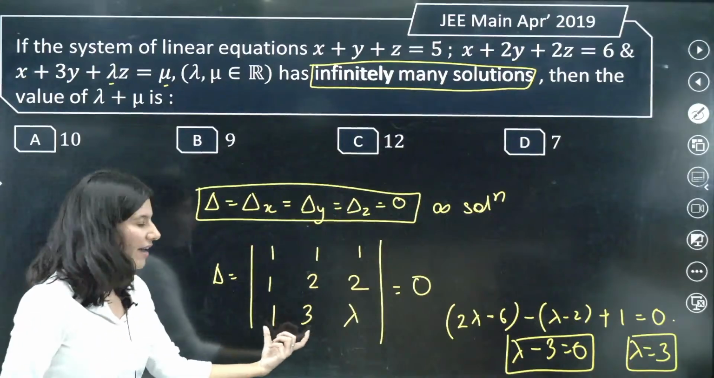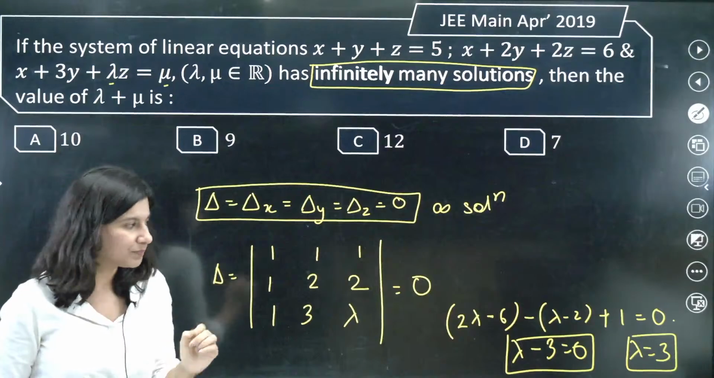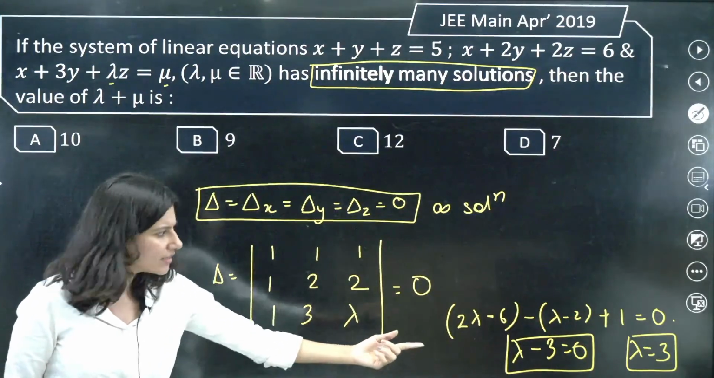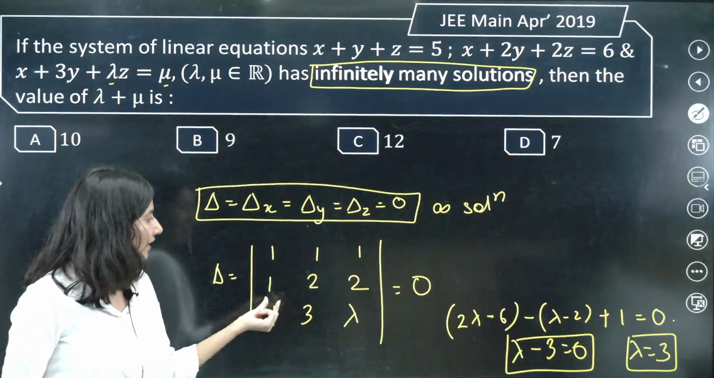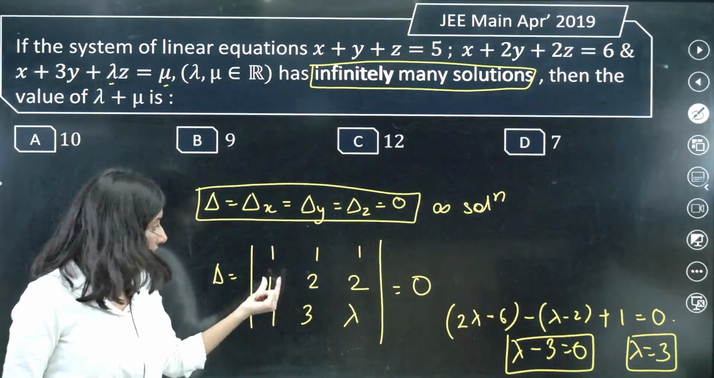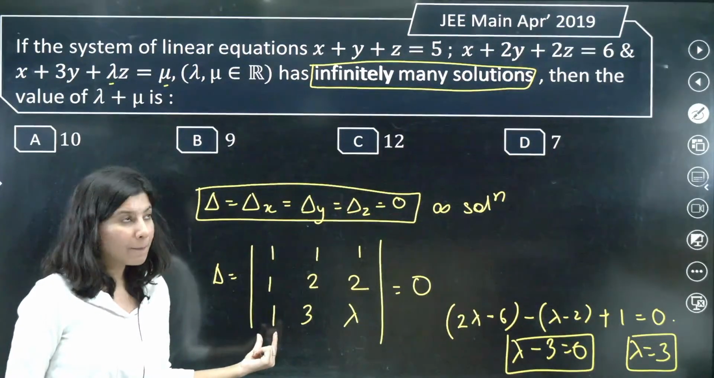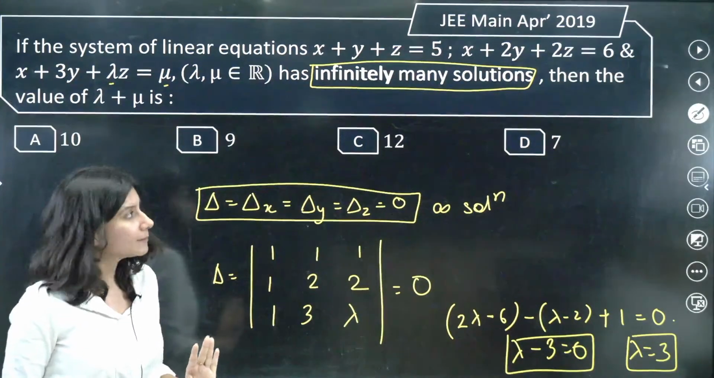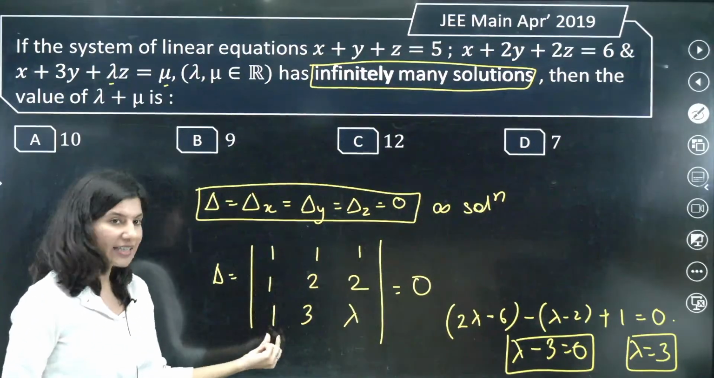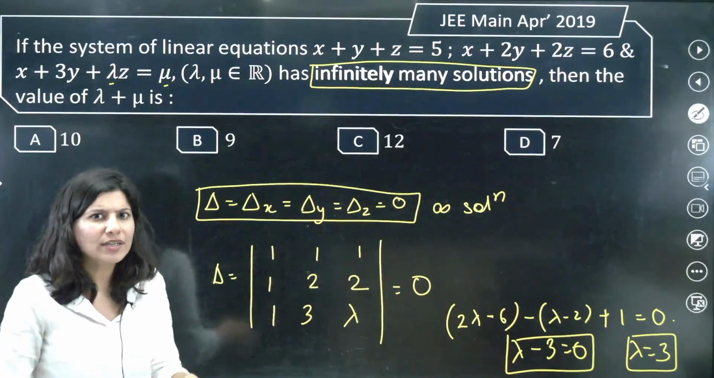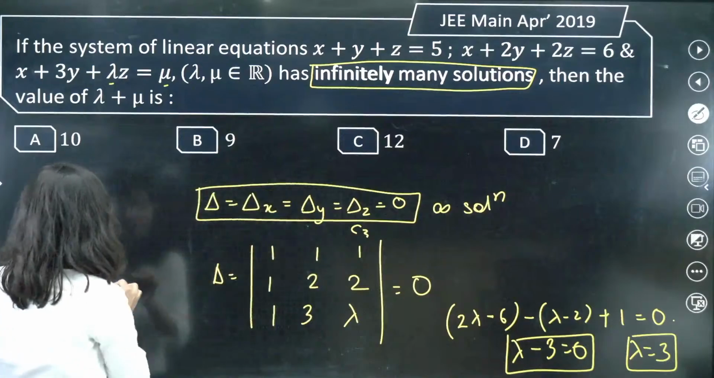So if you have this delta. Now if you talk about delta x and make it 0, what will happen? Although you have delta lambda ki value 3, what I am trying to say is that if you pick delta x, then column 1 will be removed and the constants will be placed. What are the constants? 5, 6 and mu. So 5, 6 and mu, this is your del x. We don't want it. Del y also we don't want it. I want column 3 to be replaced.